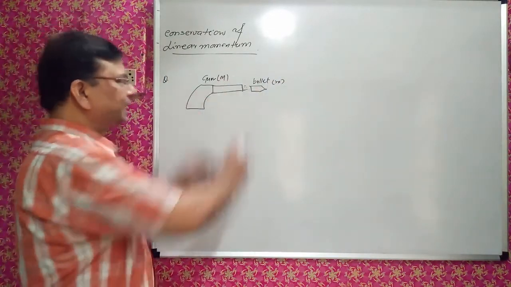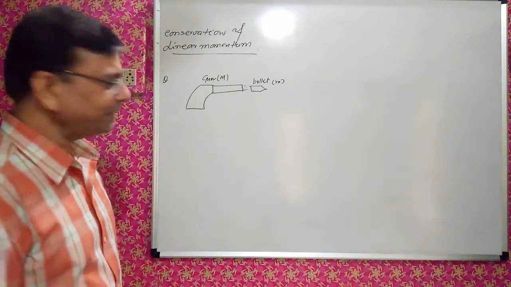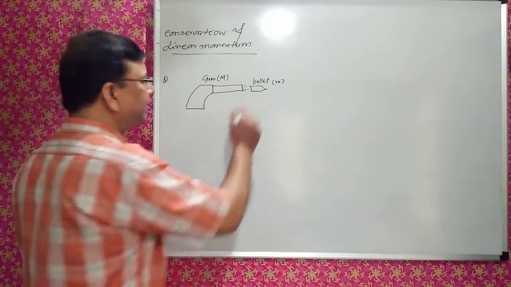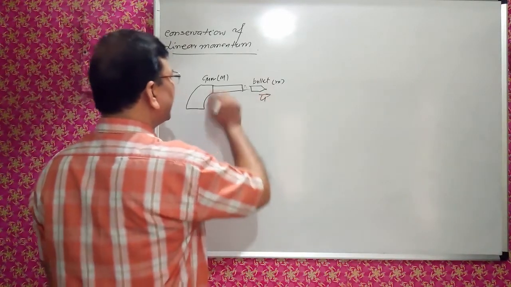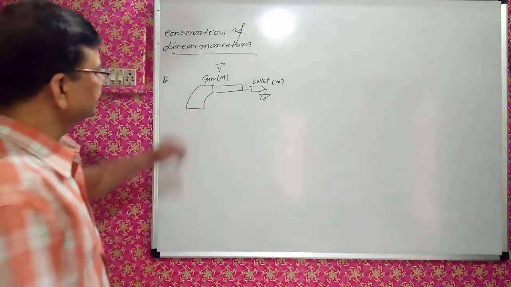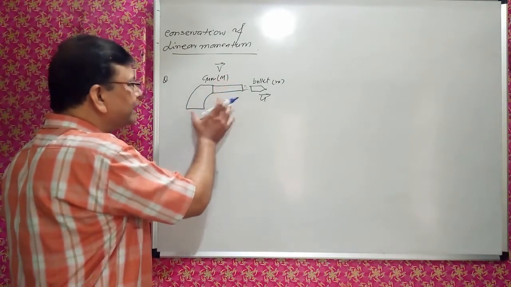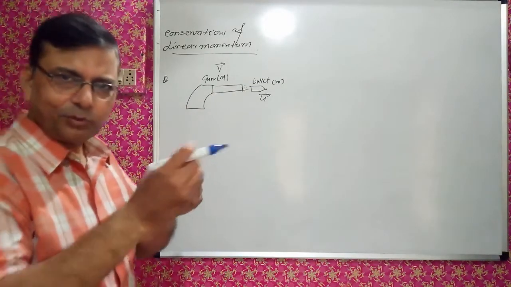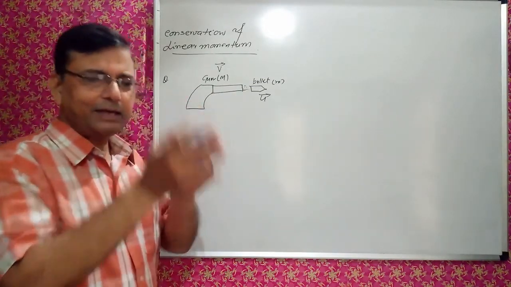Initially, when the bullet was inside, it was at rest. When it is fired, the velocity of the bullet is u and the velocity of the gun is v. Naturally, when the bullet was inside the gun, the gun was at rest.